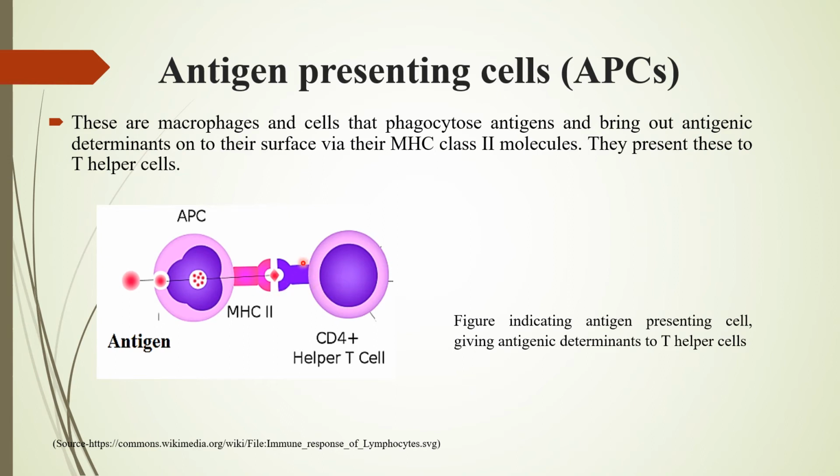These T helper cells interact with it via the T cell receptor, and you have CD4 also. Once this interaction is completed, the T helper cells get stimulated, and these would call the B cells to produce antibodies. So these are our antigen presenting cells. We have B cells, macrophages, and dendritic cells, which are a part of the antigen presenting cells.